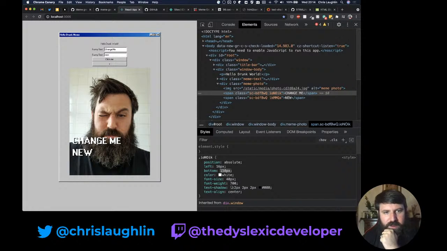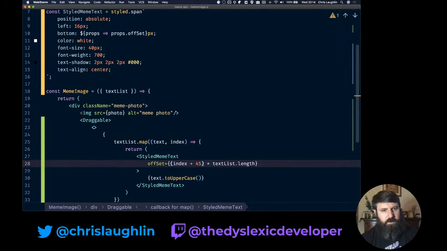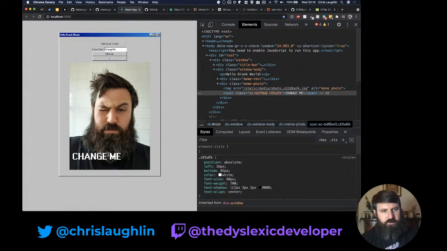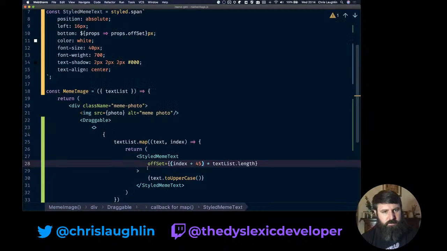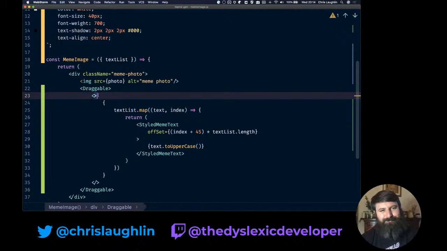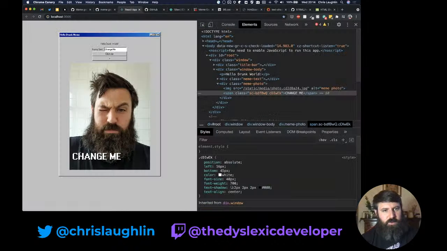I think the draggableness of it becomes a bit broken. Yeah, I lost the drag on it for some reason. Draggable. Oh, because the whole thing is meant to be draggable, not that individual thing.